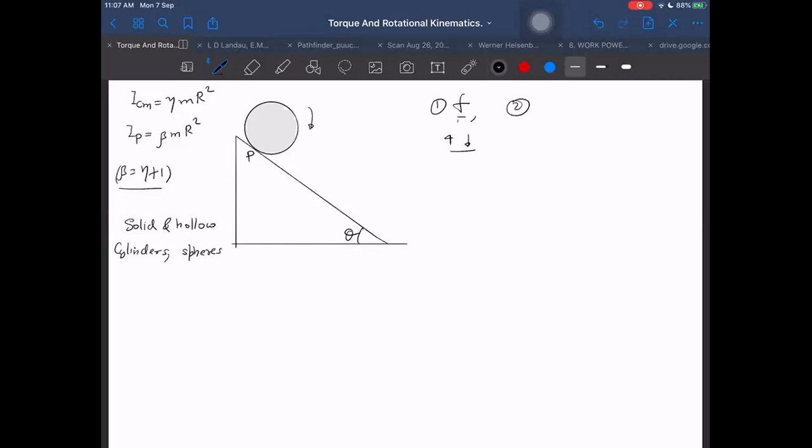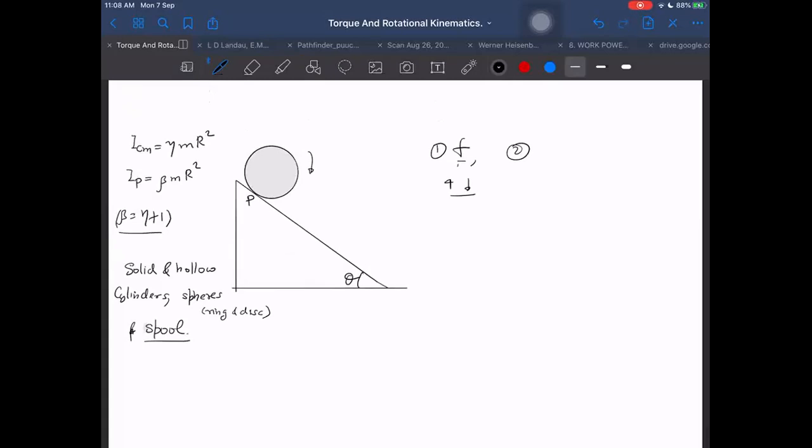But other than that, which is not covered in this, there will be this kind of shape, a spool. So I will take the case of a spool also. So any other thing which can roll, I think these only: hollow sphere, solid and hollow cylinders and spheres. And in that, obviously ring is also included, and the disk is also included. And spool. These cases I will be taking.